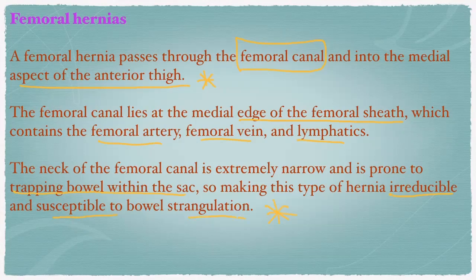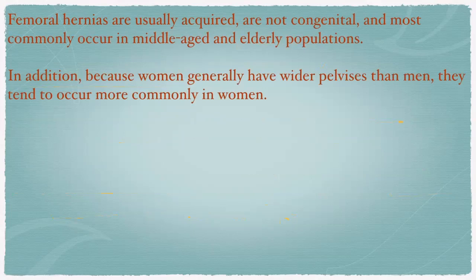Right? Femoral hernias are usually acquired and not congenital, and most commonly occur in middle-aged and elderly populations. In addition, because women generally have a wider pelvis than men, they tend to occur more commonly in women. So, inguinal hernias in men, femoral hernias in women. But the most common type of hernia is the inguinal hernia.